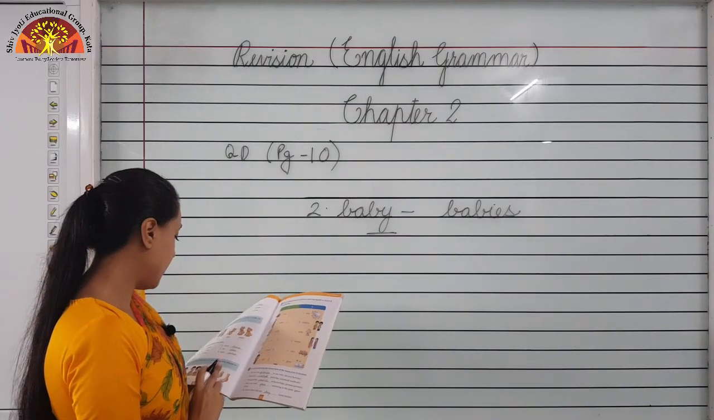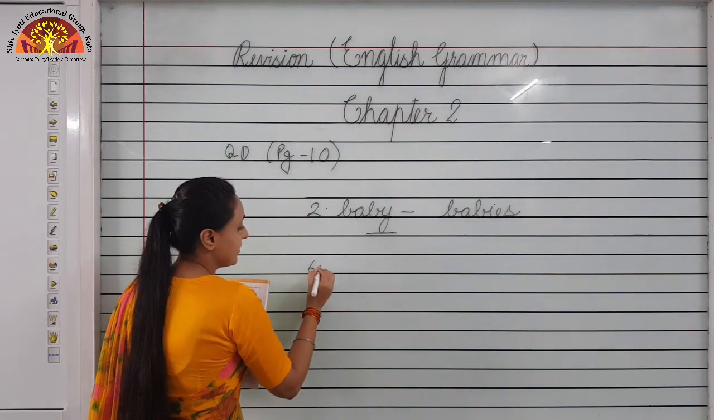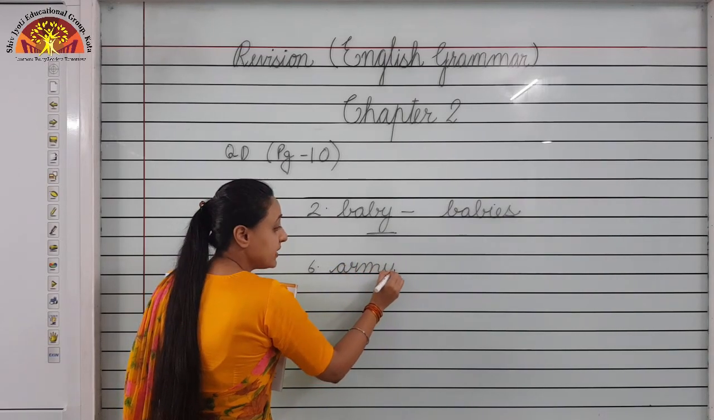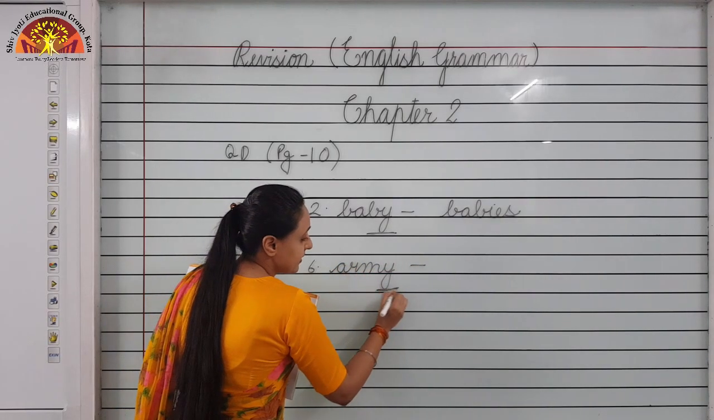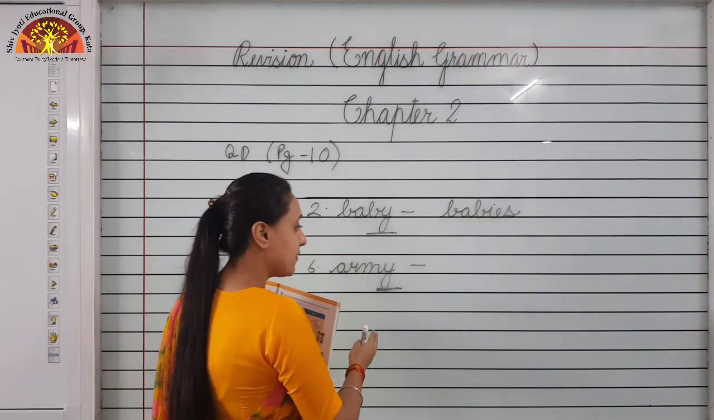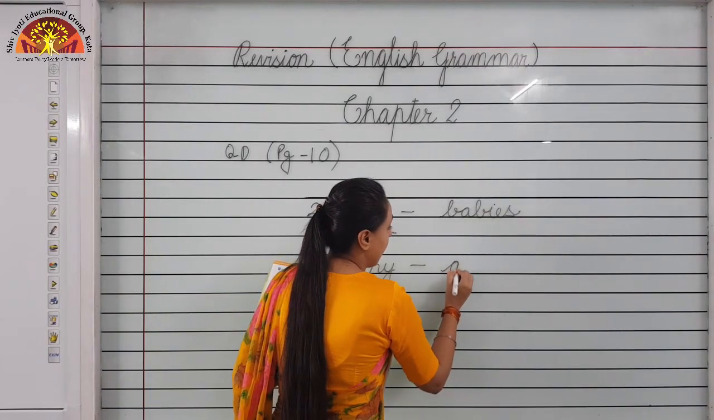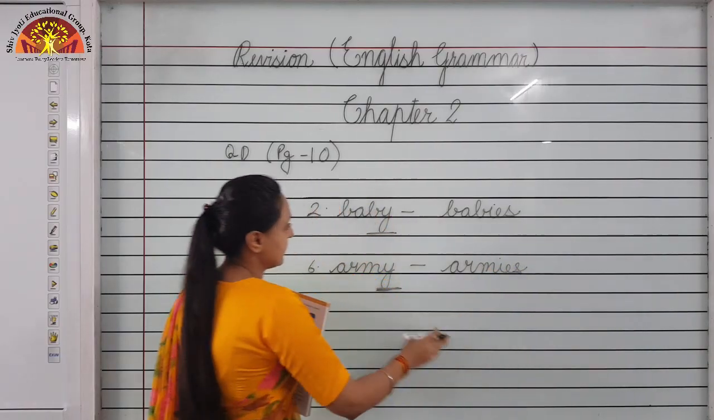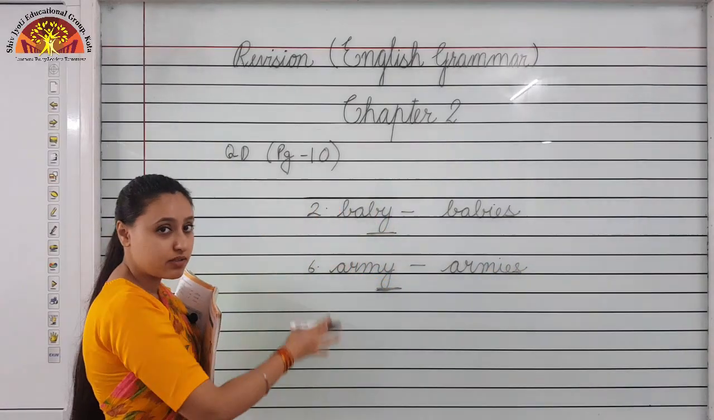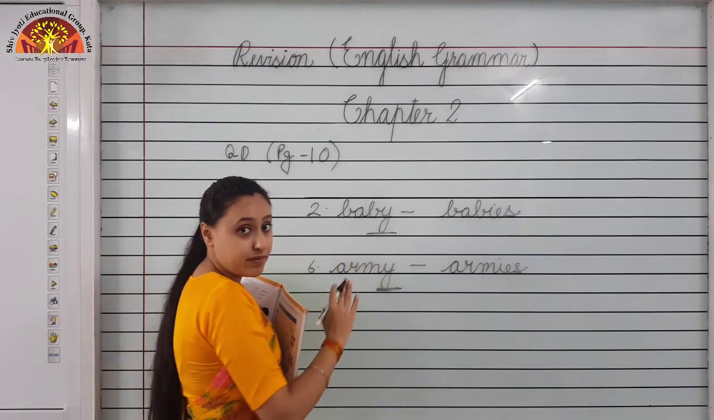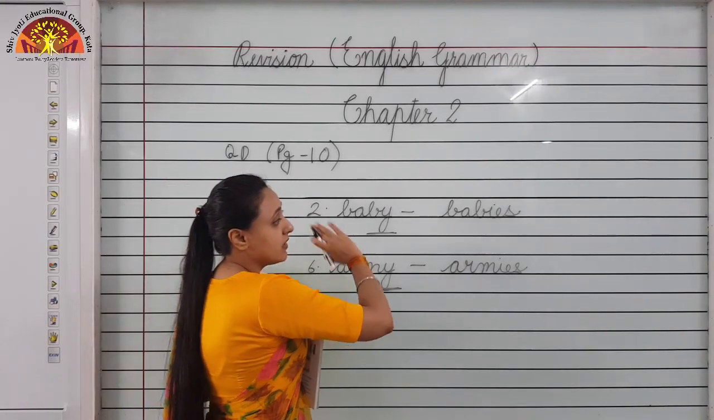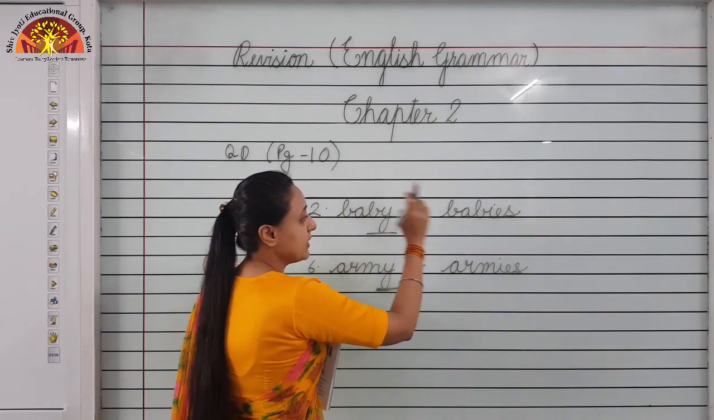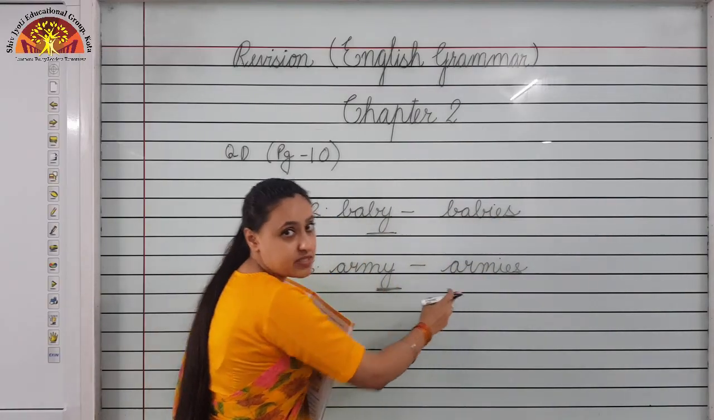We will see one more. Number 6. A-R-M-Y, army. Army ends with letter Y. We will drop Y and add IES. It will become armies. Baby and army are singular nouns. Whenever we have to change baby to plural form, we will add IES. It will become baby, babies, army, armies.